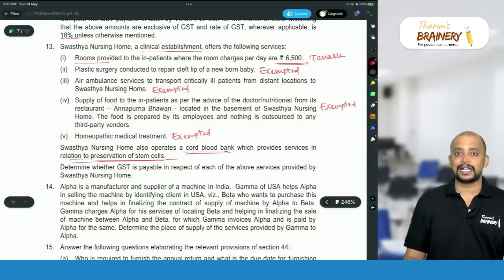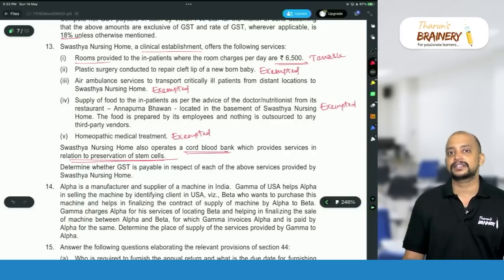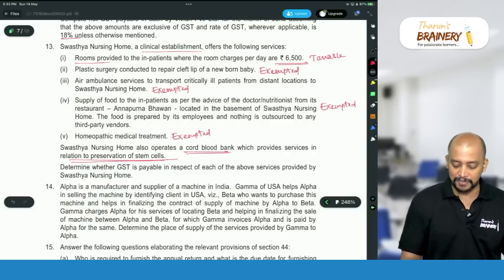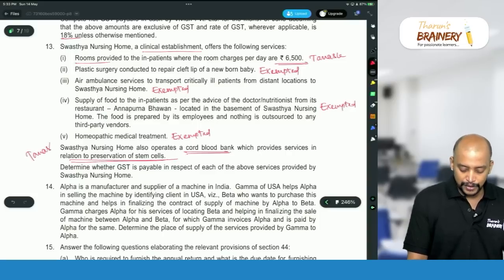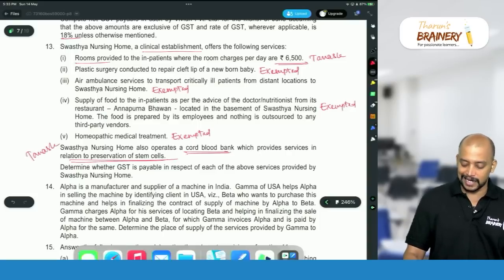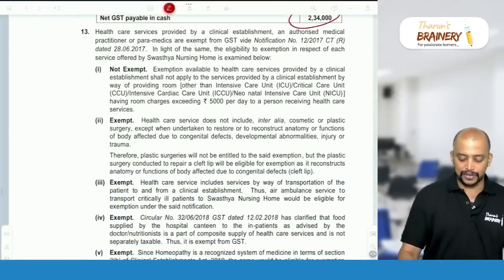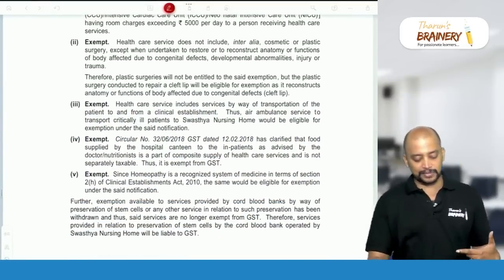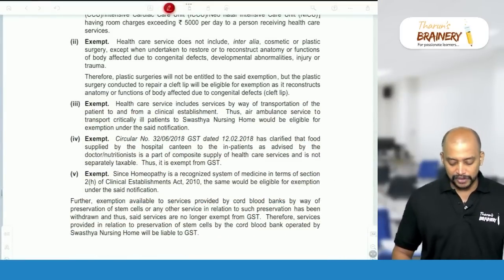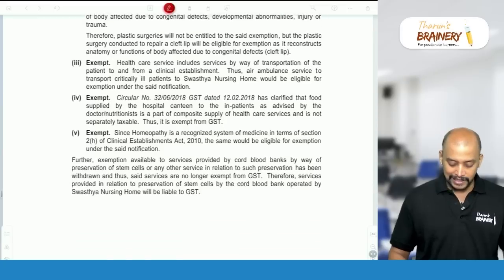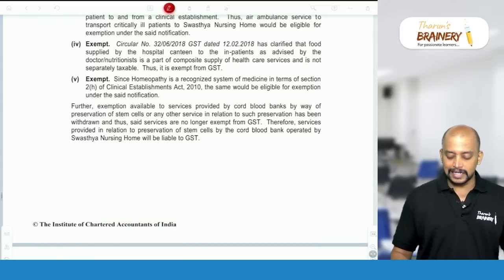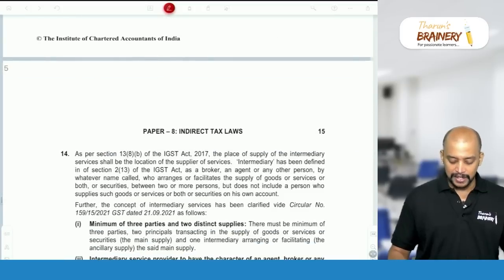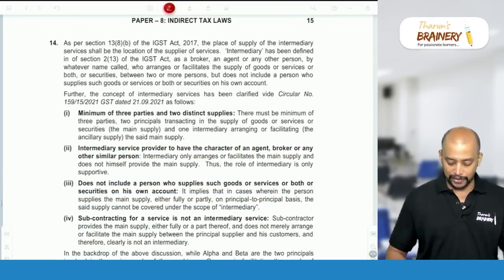So, whether it will be taxable or exempted, preservation of stem cells. Previously it was exempted, now it became taxable. So, therefore, it will be taxable in this case. That is the answer that we need to write. First one taxable, second, third exempted, fourth also exempted, fifth also exempted, and in this case, that is cord blood banks, it will be taxable. So, that is the answer with respect to this.